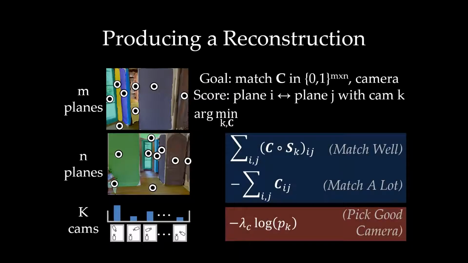The terms in the blue box are solved per camera by the Hungarian algorithm, and the red term is a scalar per camera. The overall objective function is minimized over a set of Hungarian algorithm problems. We pick the best correspondence and camera that optimize the objective function, which encourages selecting a likely camera, as many planes as possible, and correspondence that is consistent in both appearance and geometry.